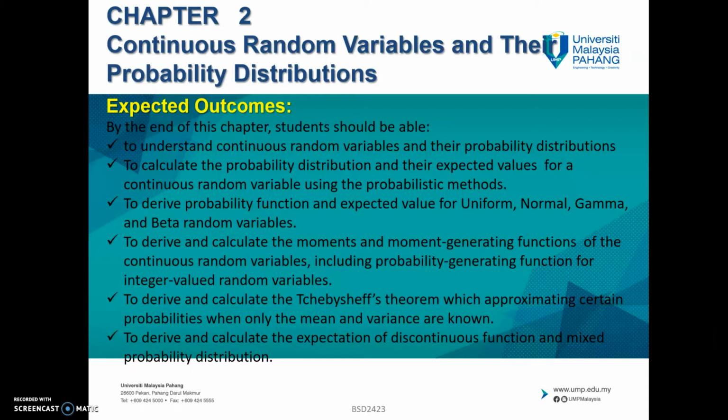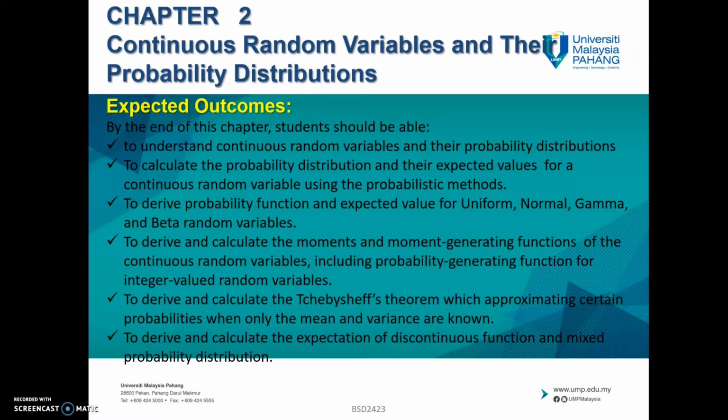So in this video, we will learn chapter 2, continuous random variables and their probability distribution. Last week, previously, you have learned chapter 1, which is discrete random variables and their probability distribution.